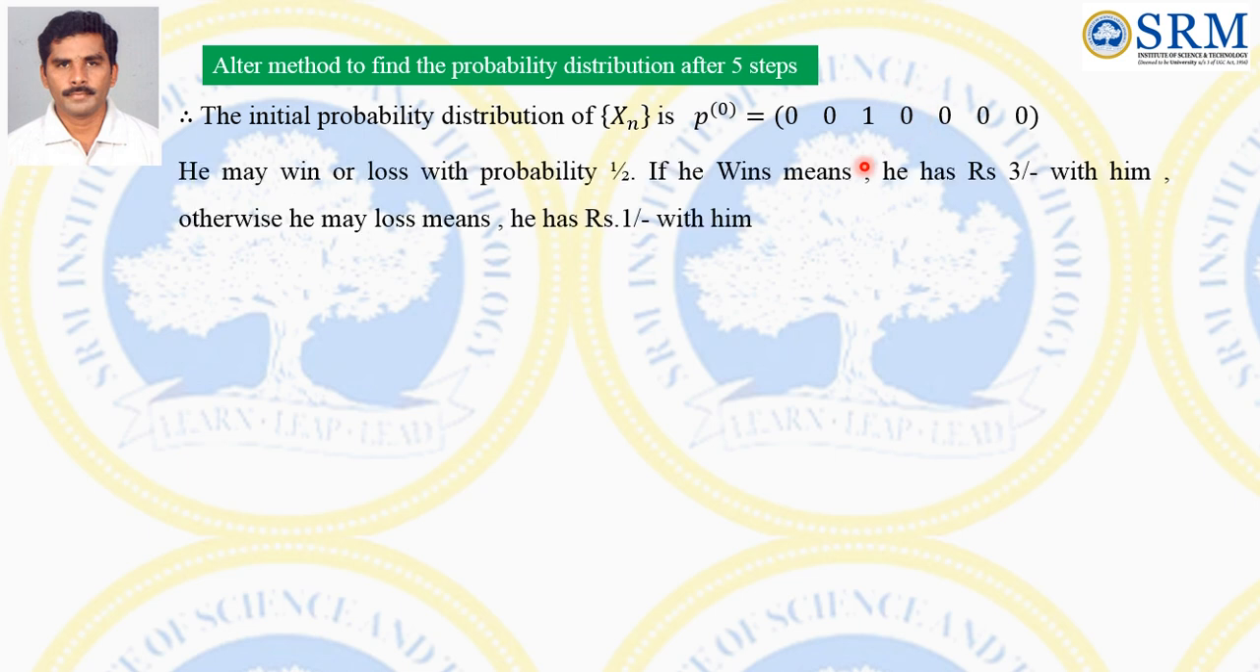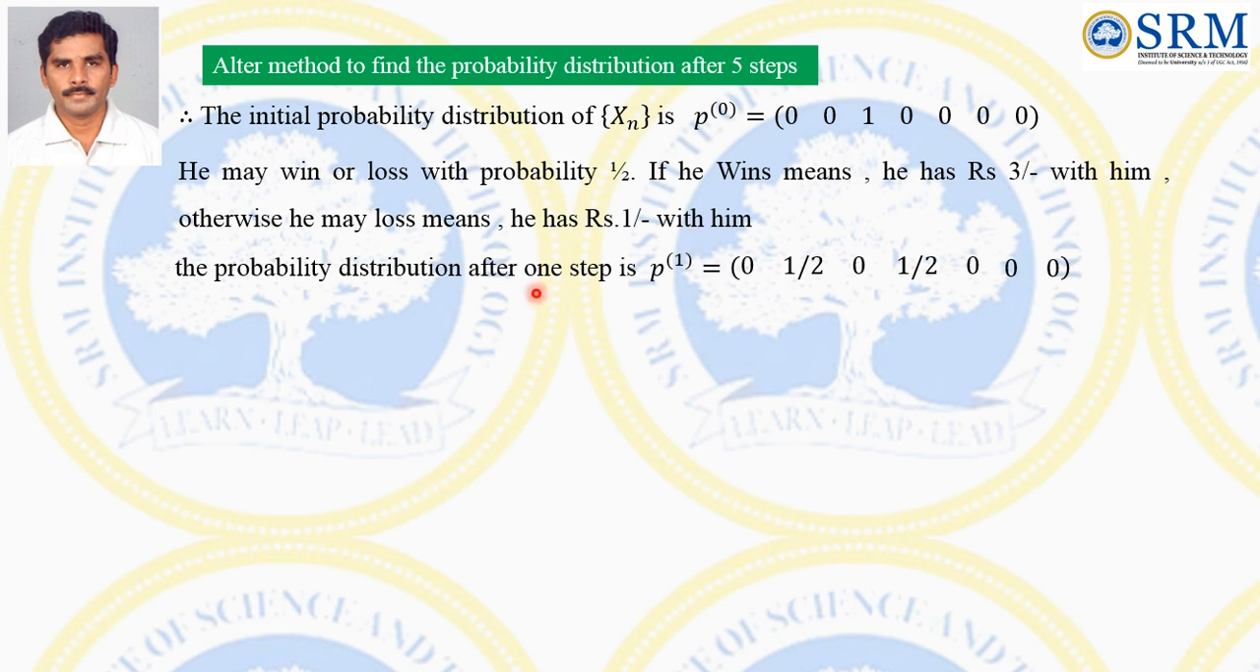That is, he may win or lose with the probability 1 by 2. If he wins, he has rupees 3 with him; otherwise he loses and has rupees 1 with him. Therefore, the probability distribution after one step, P1, equals 0, 1 by 2, 0, 1 by 2, 0, 0, because this one splits into 1 and 3. This one splits into right hand side 1 by 2, left hand side 1 by 2. Therefore, we are getting this probability distribution.